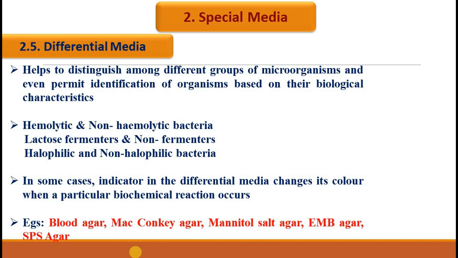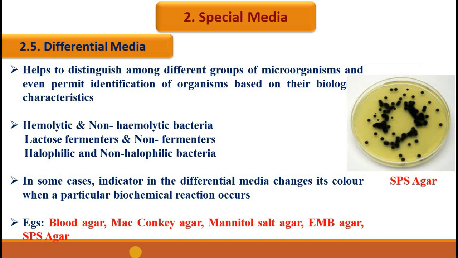EMB agar or eosin methylene blue agar, which we discussed under selective media, also serves as differential media. Eosin Y and methylene blue dyes in the EMB agar react with the acidic products released by gram-negative bacteria when they use lactose or sucrose in the medium as the carbon or energy source. Fecal bacteria such as E. coli produce large amounts of acidic products and have a green metallic sheen on the EMB agar. So this agar is very helpful to differentiate E. coli from other organisms. So the EMB agar is also considered under differential media.